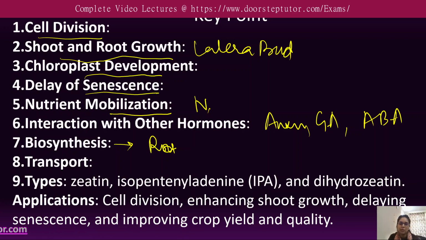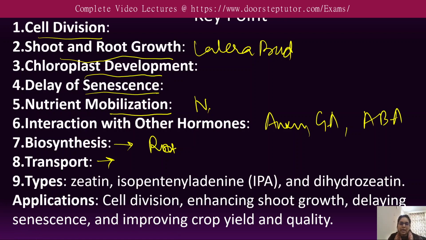The biosynthetic pathway involves the conversion of adenine nucleotide to the bioactive cytokinin. Next is transport: they can be transported throughout the plant via the xylem and the phloem, allowing them to exert a systemic effect on growth and development.